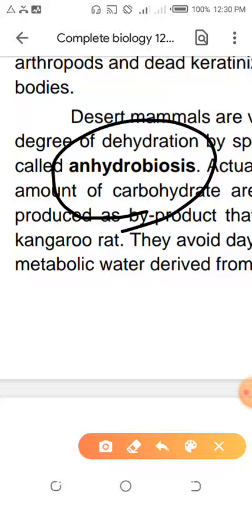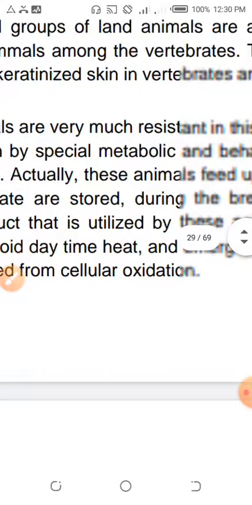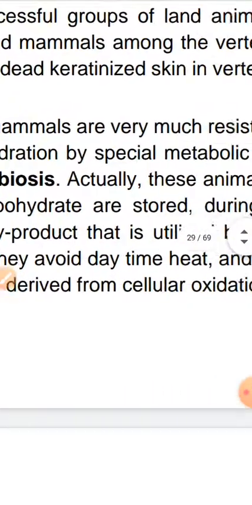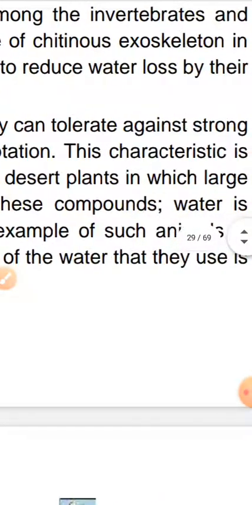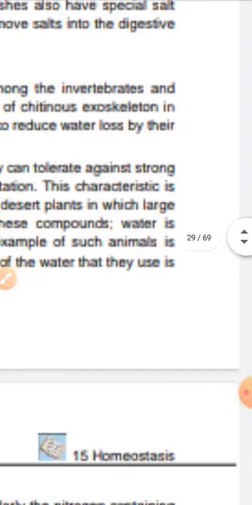Now they have to do something superior, otherwise they will not survive. Who will tell them? Mr. Desert Mammal, if you have a problem with water loss, what will you do? You will use your stored carbohydrate, and that stored carbohydrate will be converted into water by a chemical reaction involving enzymes. Astonishing. They can create their water themselves. Now I can tell you another option. They can feed on the seeds of desert plants in which carbohydrate is stored, and they will break down that carbohydrate, and it will be converted into water.